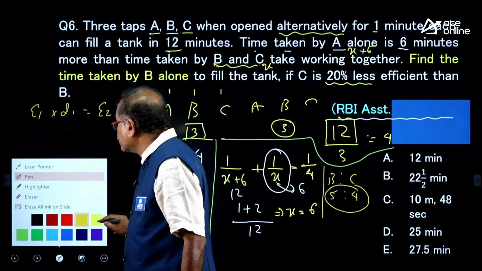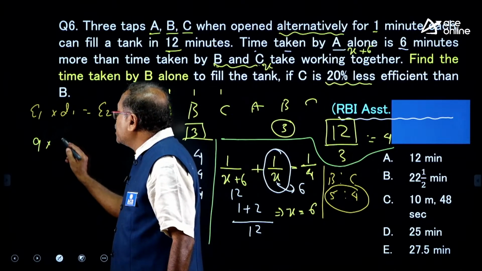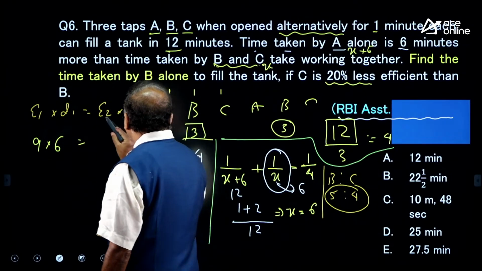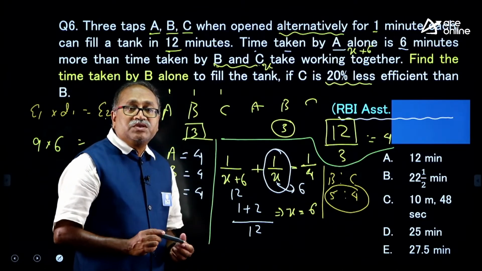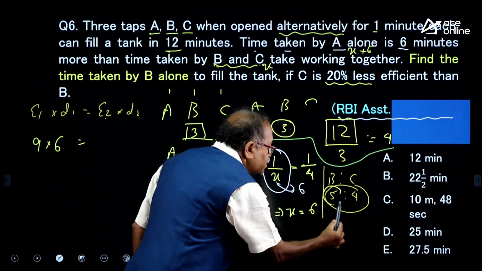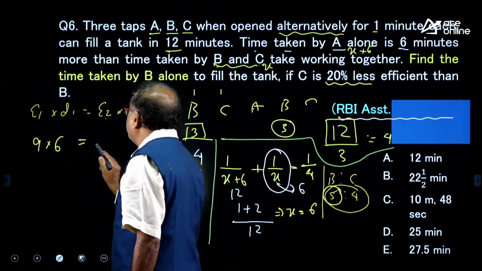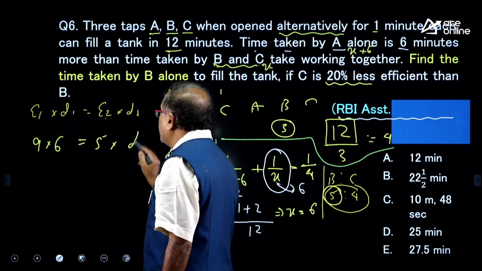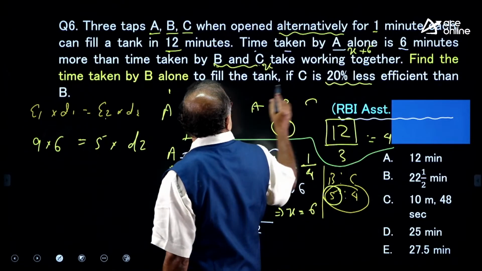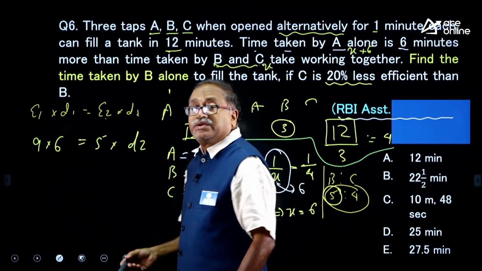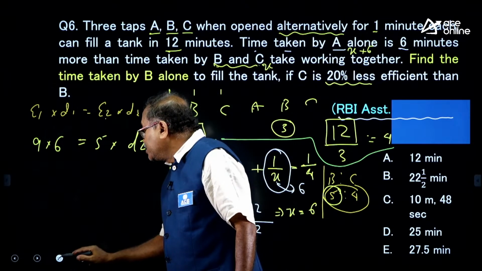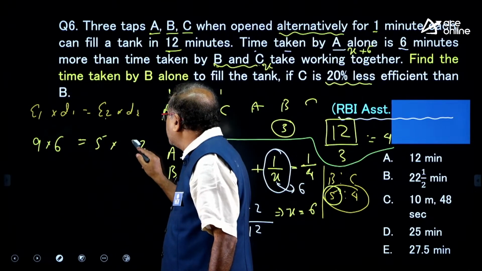What is the efficiency of B? Here we got that the efficiency of B is 5. So, if the efficiency of B is 5, then it will take how many days or how many minutes or how many hours? So, it is in minutes. So, let me write it down in minutes itself.